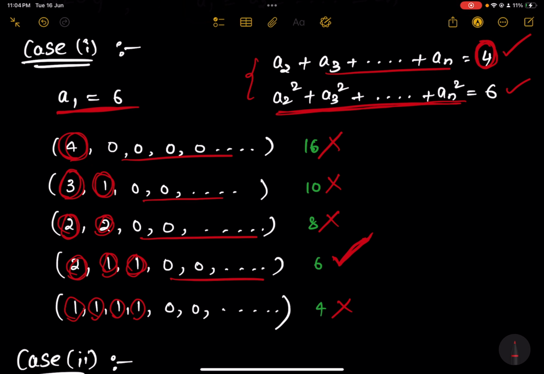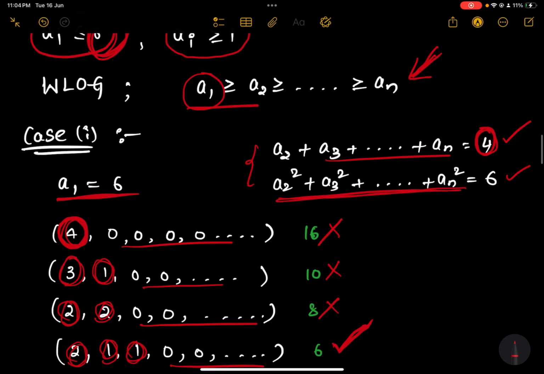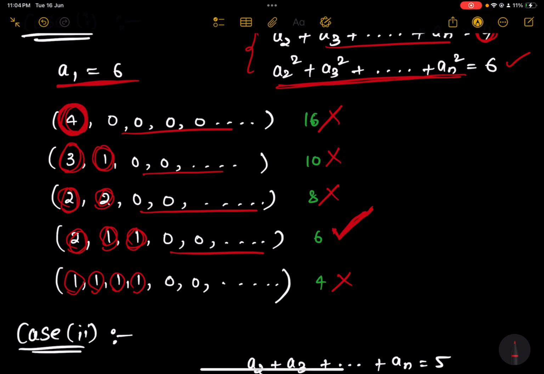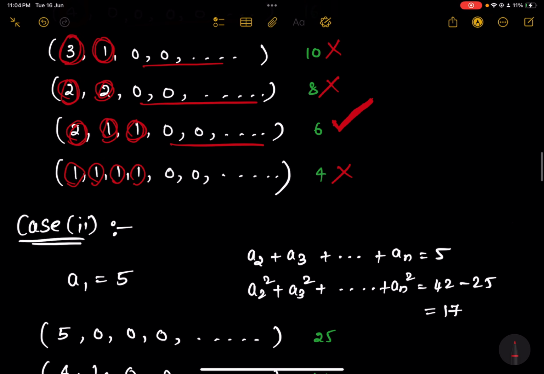We started with the maximum value for A2 and we started going down because we had this assumption in the beginning. So this is one valid case. We got one valid case here. Now let us go ahead.